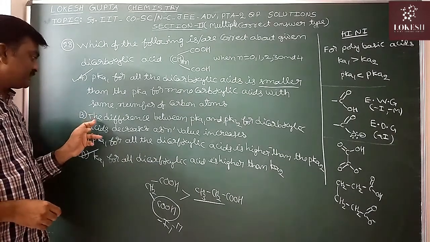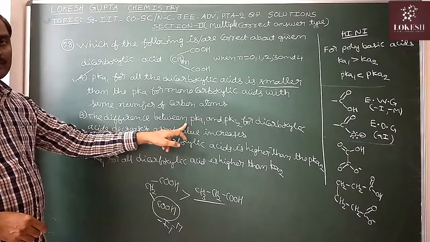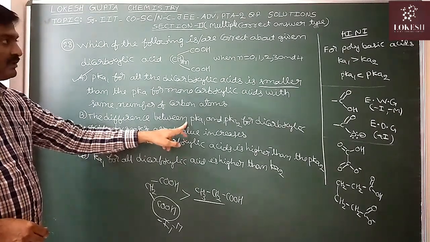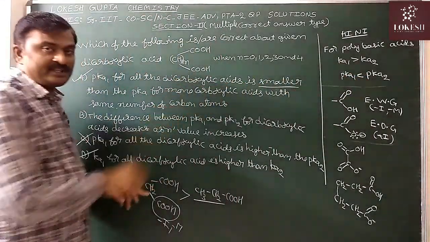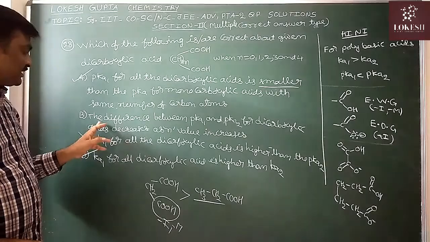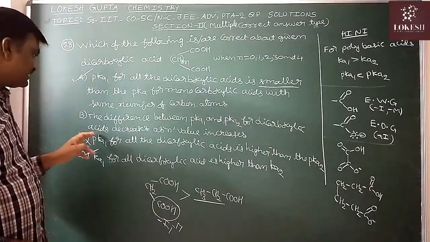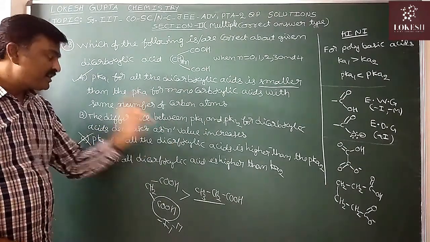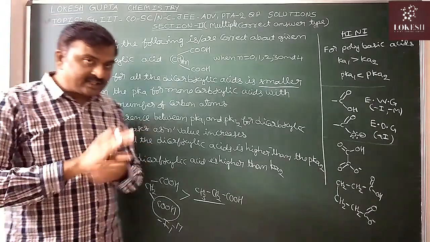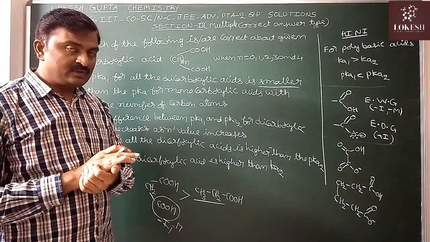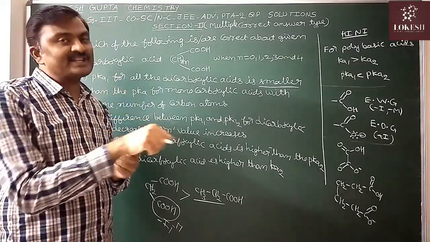Next, the second statement. The difference between pKa1 and pKa2, delta pKa. When compared with pKa1, the pKa2 value is more. pKa2 minus pKa1 is delta pKa. The difference of pKa1 and pKa2 for dicarboxylic acids decreases as the n value increases. Here, in the second ionization step, COO minus has a field effect, an electron donating effect.